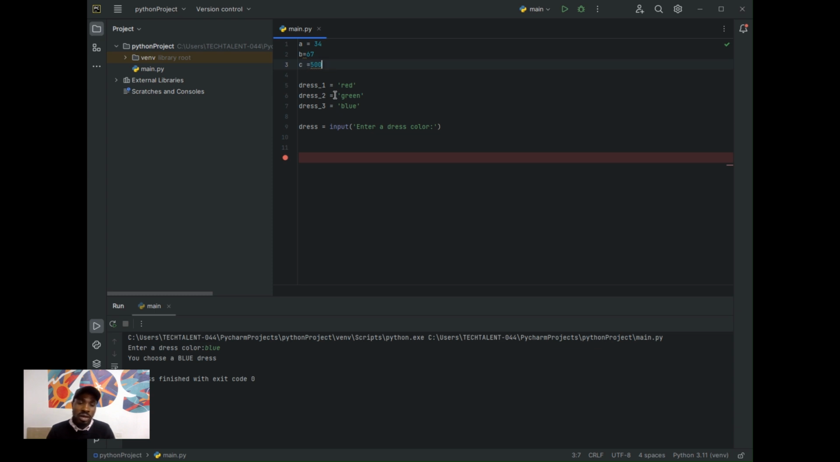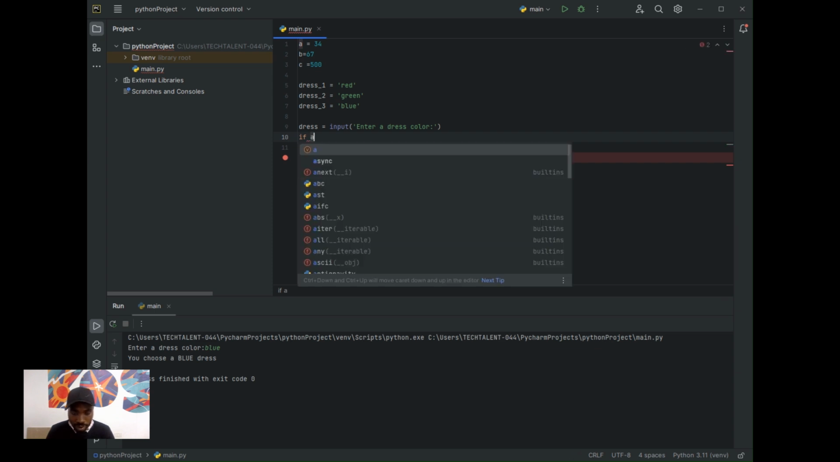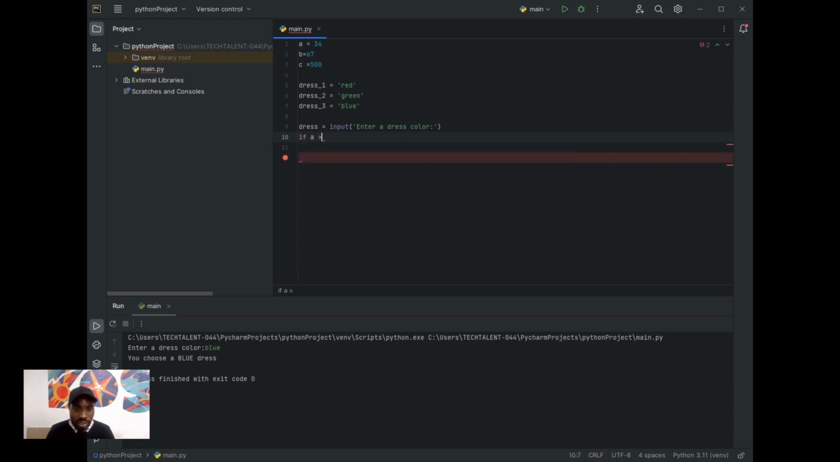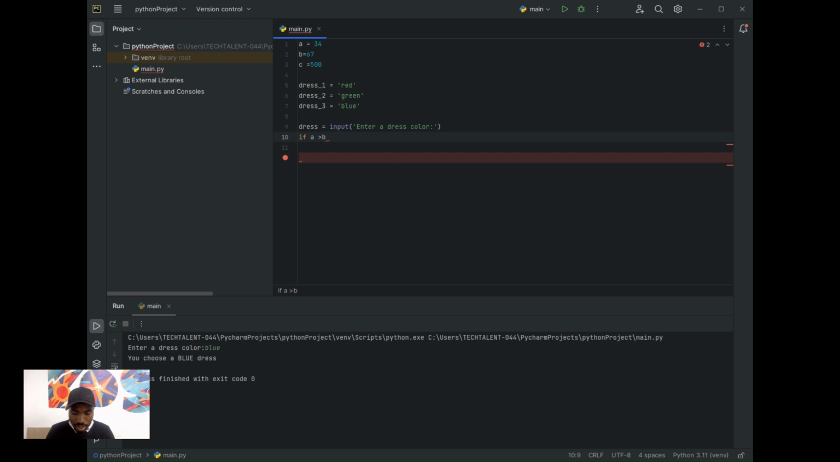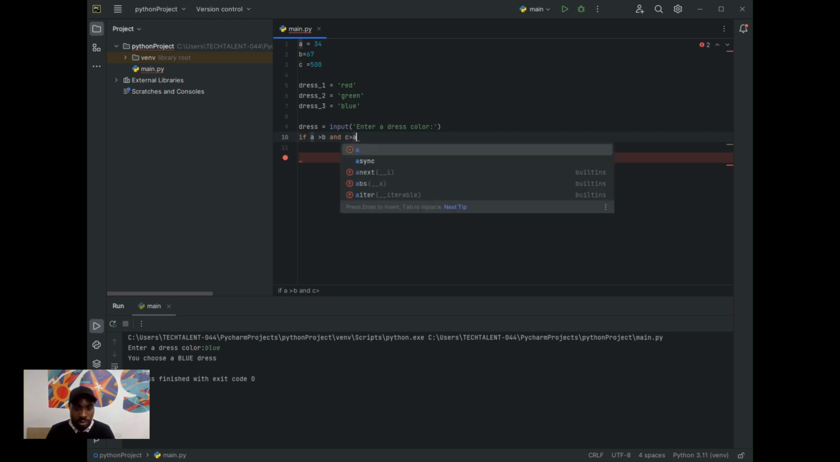Now, what if I want to write a condition here? I can just write: if A is greater than B and C is greater than A.